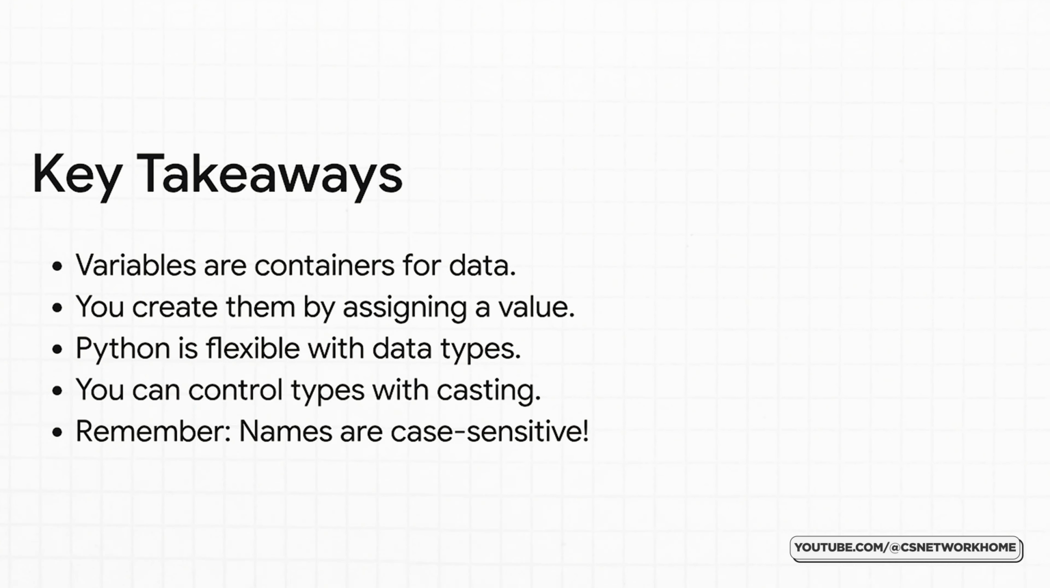So let's do a quick recap. What are the big takeaways here? Number 1, variables are just containers for your data. 2, you make them just by giving them a value. 3, Python is super flexible with what you put in them. 4, you can take control with casting. And 5, and don't forget this one, names are case sensitive.